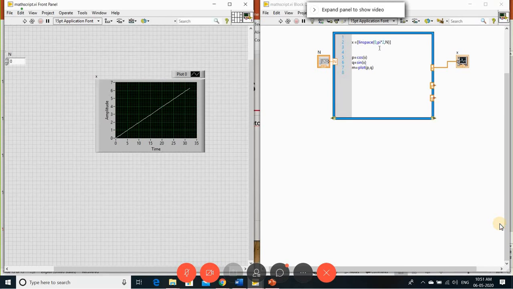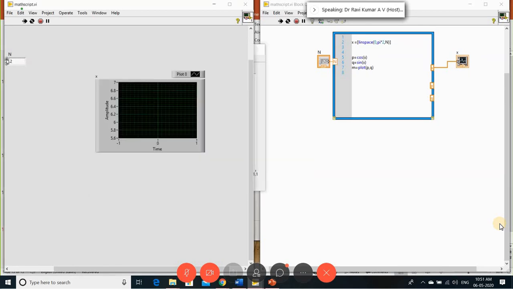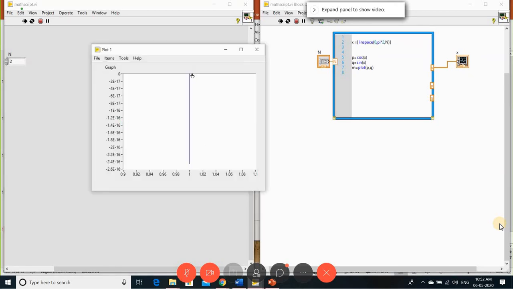As we know, whatever the variable is multiplied by pi into 2, with variation of n values, it gives you a straight line to a circle. How it will be generated, we can observe by varying the n variable. So let me run this continuously. You can see that I am just varying the n value. So it is a straight line with the value of n equal to 2, and whatever cos by sine you are getting is 1. You can increase the n value.